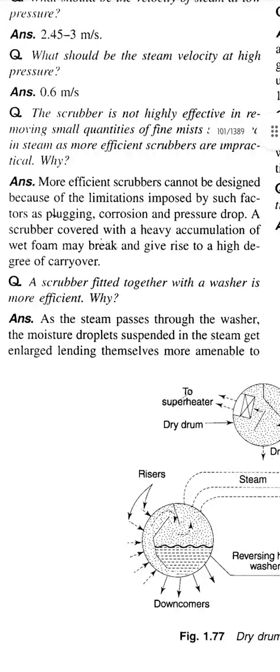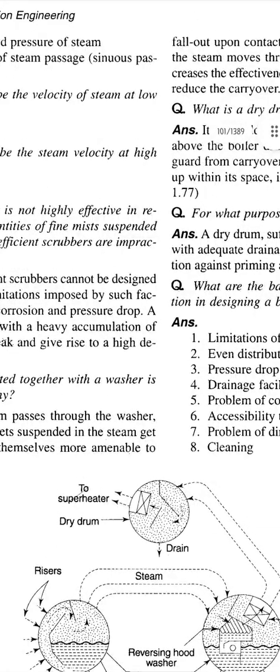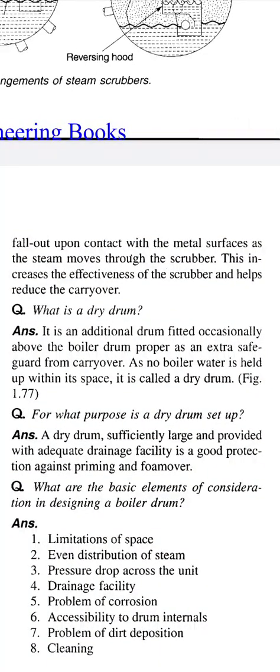Question, a scrubber fitted together with a washer is more efficient. Why? Answer, as the steam passes through the washer, the moisture droplets suspended in the steam get enlarged, rendering them more amenable to fall out upon contact with the metal surfaces as the steam moves through the scrubber. This increases the effectiveness of the scrubber and helps reduce the carryover.